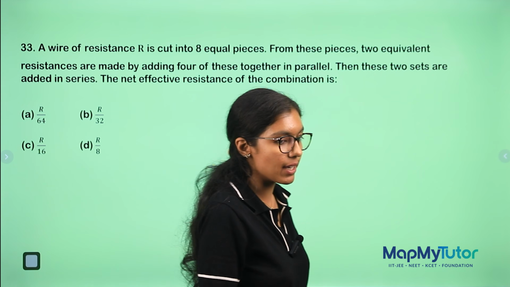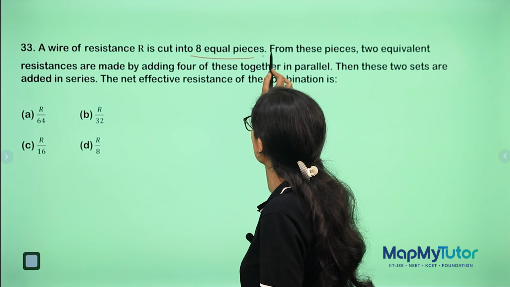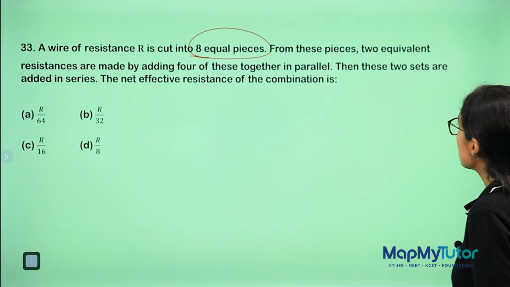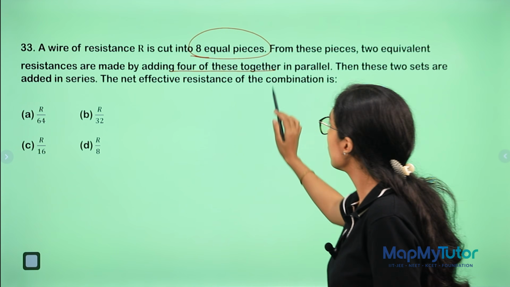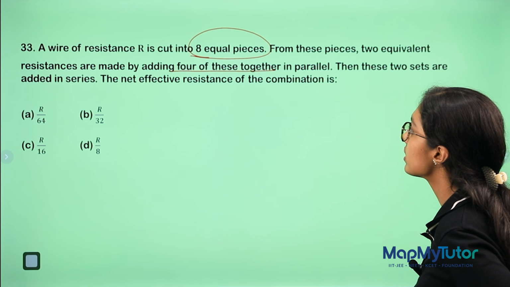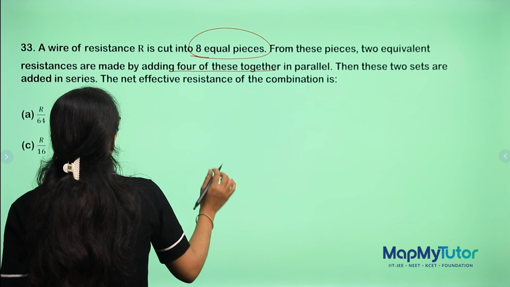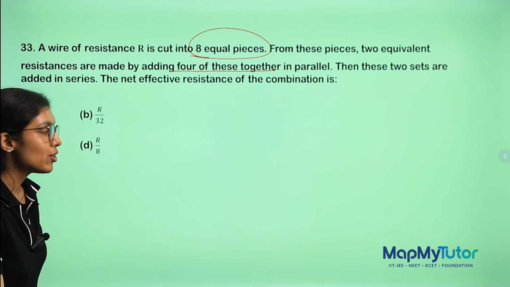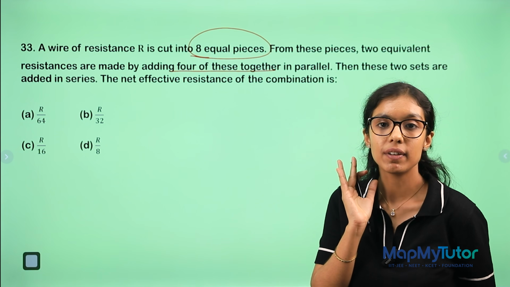It's a question from current electricity. A wire of resistance R is cut into 8 equal pieces. From these pieces, 2 equivalent resistances are made by joining 4 together. Then these 2 sets are joined, and the net effective resistance will be? Okay, so now see, this is a direct question. So remember the answer always, that is R by 16. But I'll show you how to even find it out.